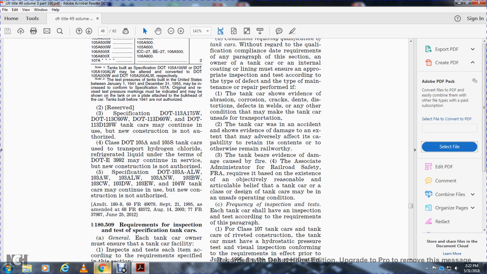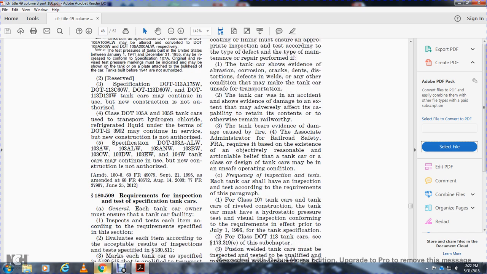Frequency of inspection of the testing. Each tanker car shall have the inspection testing according with the requirements of the paragraph.